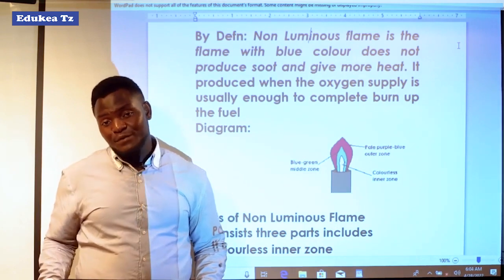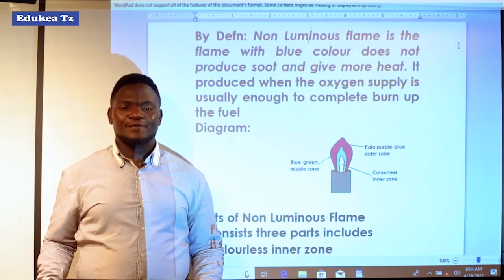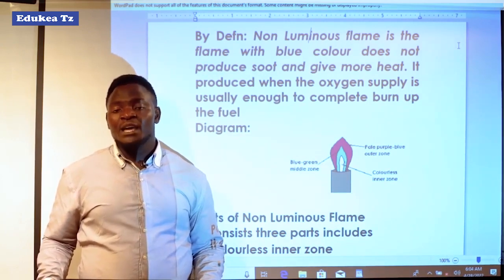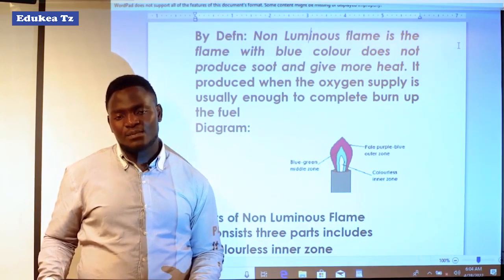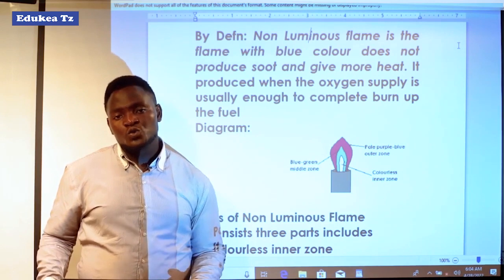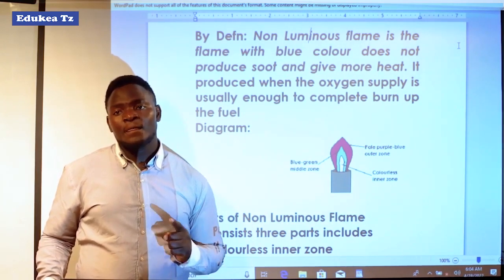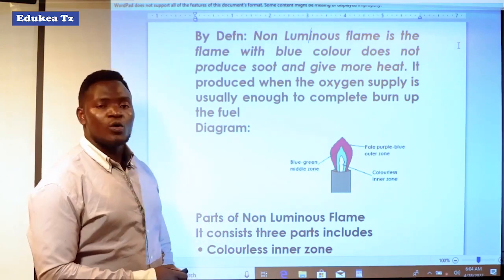So after burning that fuel completely is where you get the non-luminous flame, which is characterized by blue color, by no soot produced, and by a high amount of heat.